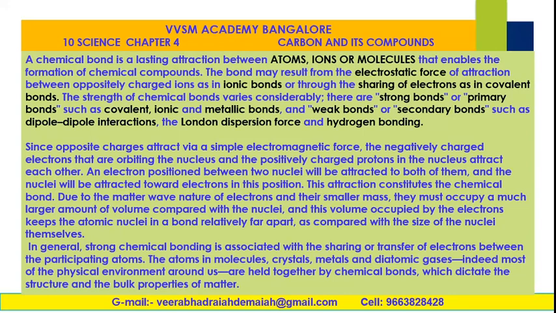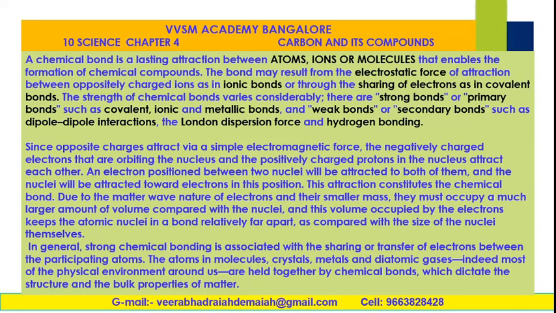formation of chemical compounds. The bond may result from the electrostatic force of attraction between oppositely charged ions, as in ionic bonds, or through the sharing of electrons, as in covalent bonds. The strength of chemical bonds varies considerably.